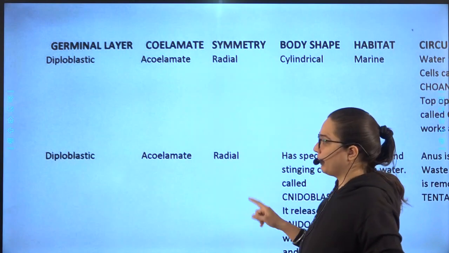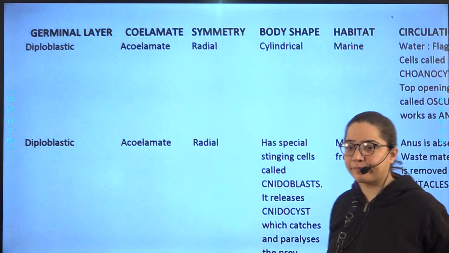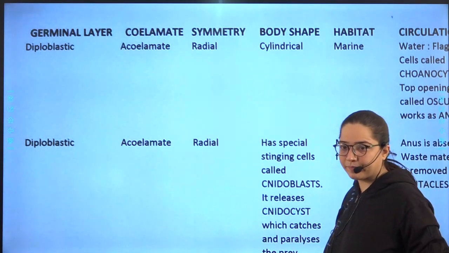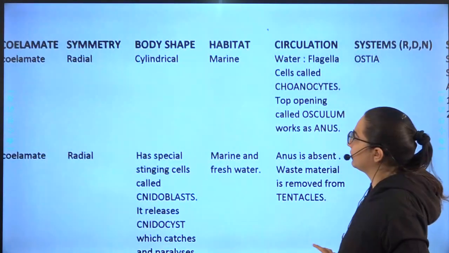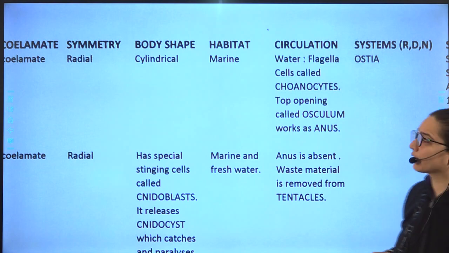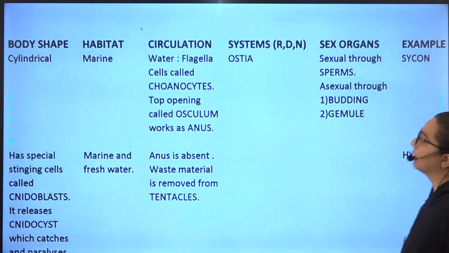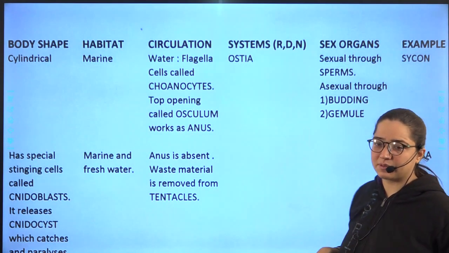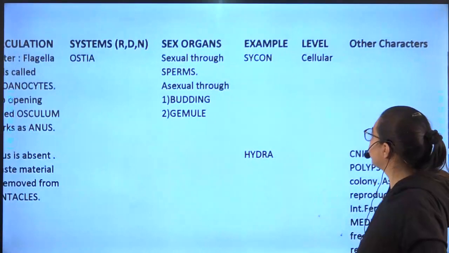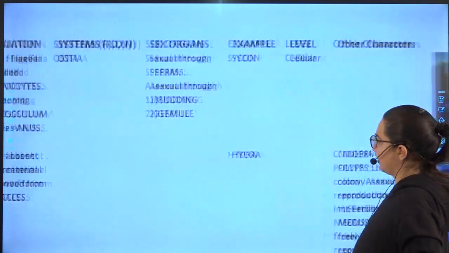पहला फाइलम, आफ्टर फाइलम व्हाट डू यू हैव? जर्मिनल लेयर, उसके बाद सिलेमेट, देन सिमेट्री, देन बॉडी शेप, then habitat, after that circulation, then systems, circulation लिख डालो, उसके बाद systems, then sex organs, then example, then level, then other characteristics.